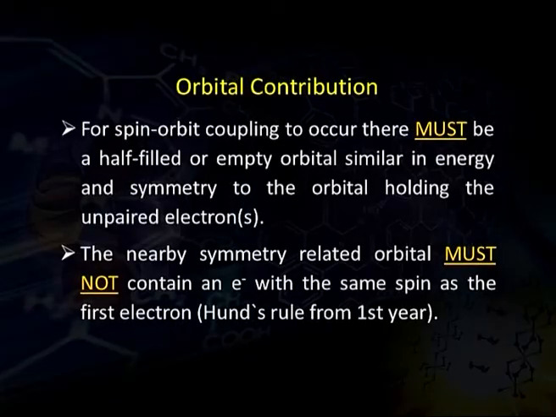Only in that condition can the orbital coupling take place. The nearby symmetry related orbital, the next orbital that we are considering for orbital contribution, must not contain an electron with the same spin, and this is Hund's rule. So, both electrons should not be in the same fashion. The next electron should be in the unpaired state.